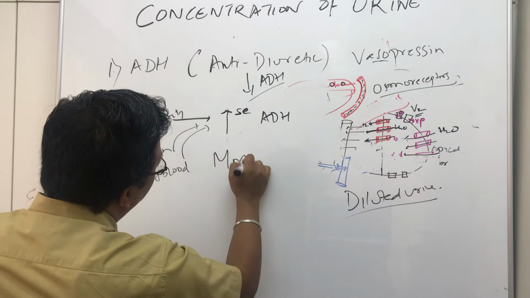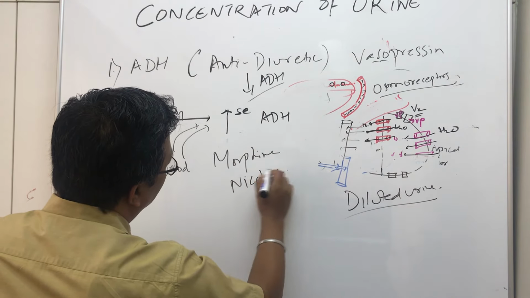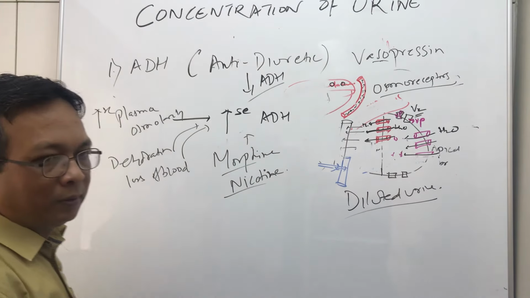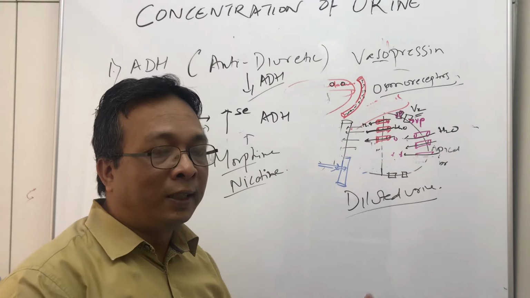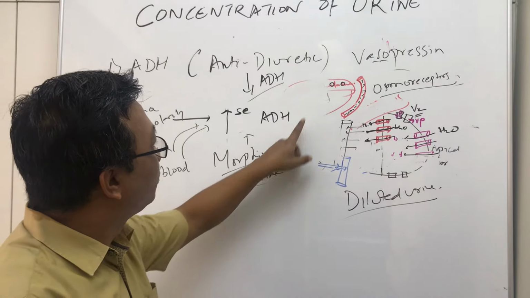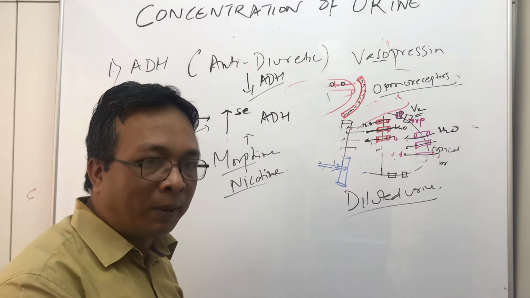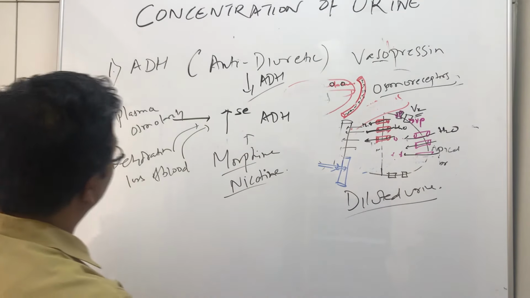Then consumption of morphine or nicotine. Morphine or nicotine always increase the level of ADH. Whenever there is ADH, urine is very, very concentrated. So these are the factors that can produce a concentrated urine by increasing the amount of ADH in the blood. Now, what are the conditions that decrease the level of ADH?